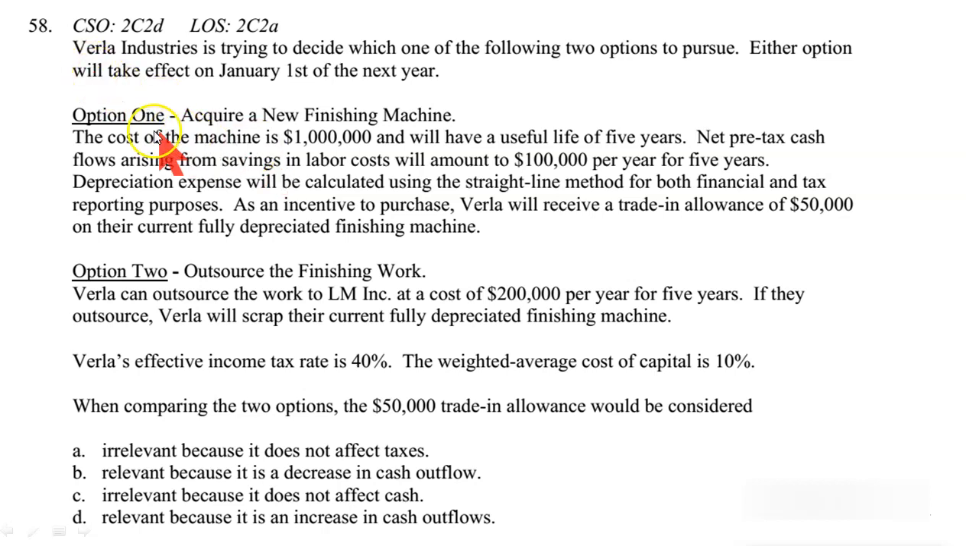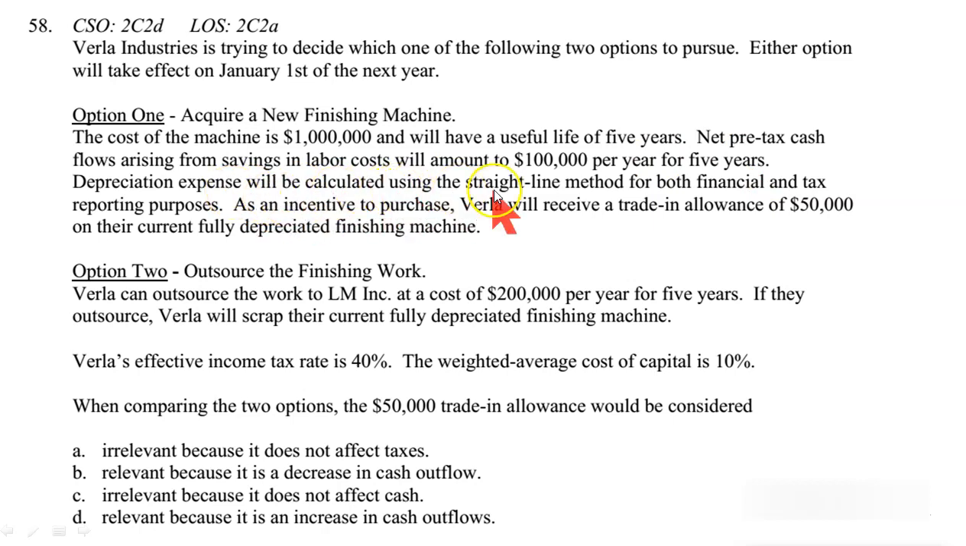So what we are required to do, we have been given two options. Let's see. Verla Industries is trying to decide which of the following two options to pursue. Either option will take effect on January 1st of the next year. Option 1, acquire a new finishing machine. The cost of the machine is $1 million and it will have a useful life of 5 years. Net pre-tax cash savings in labor costs will be $100,000. This machine, if we buy, will result in $100,000 savings for 5 years. Easy, makes sense. Just read carefully, absorb every line, every word.